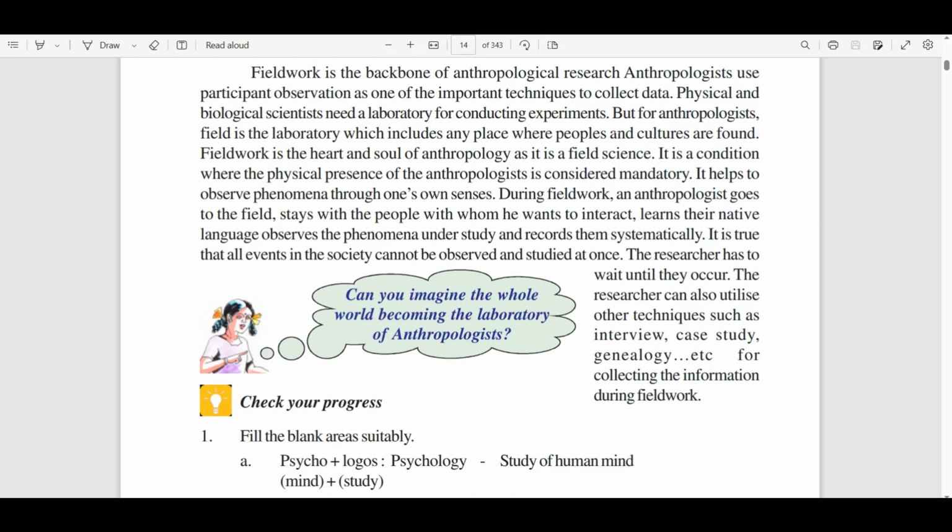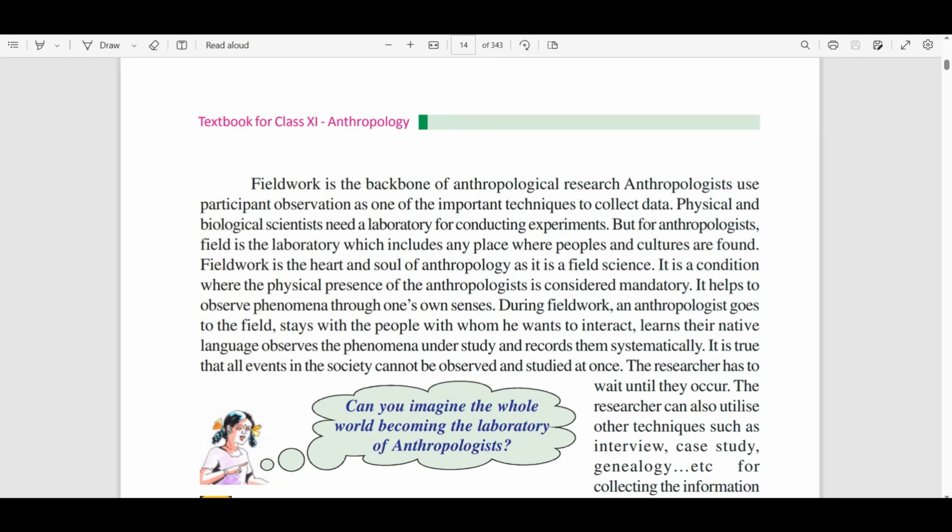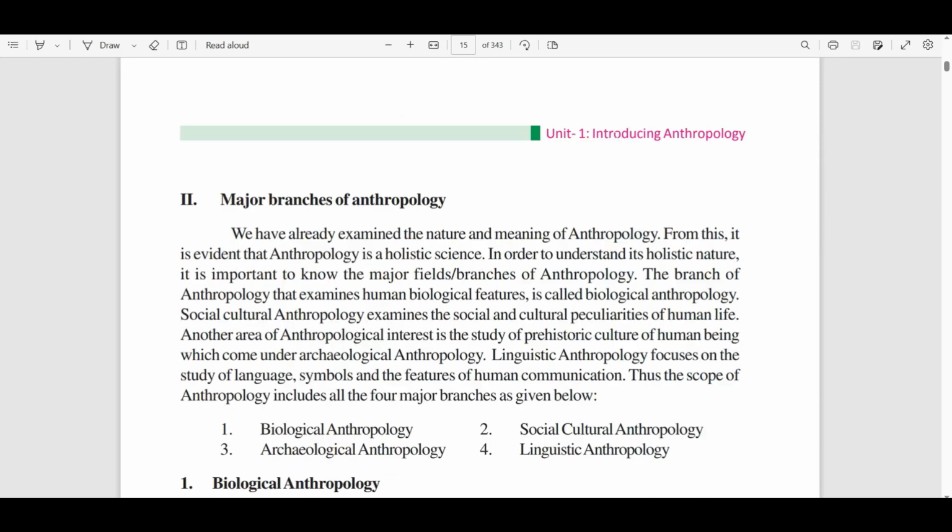During fieldwork, an anthropologist goes to the field, stays with the people with whom they want to interact, learns their native language, observes the phenomena under study and records them systematically. It is true that all events in the society cannot be observed and studied at once. The researcher has to wait until they occur. The researcher can also utilize other techniques such as interview and case study.